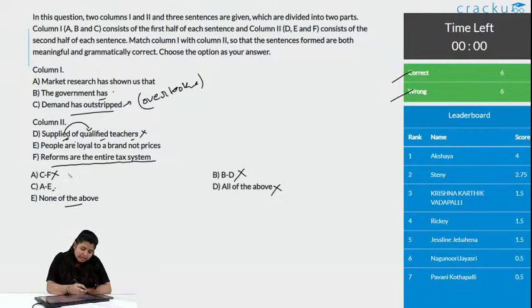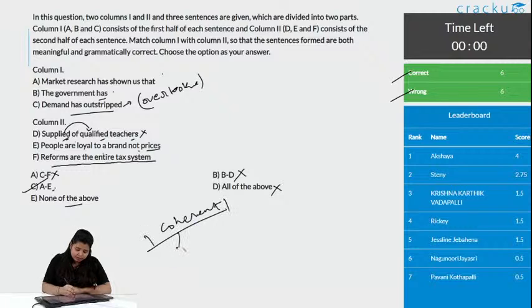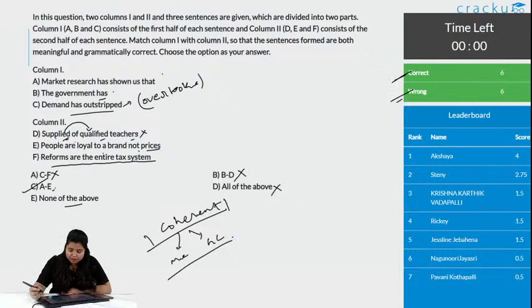So, let us check A and E. The market research has shown us that people are loyal to a brand, not prices. So, what has the market research shown? That people are loyal to brands, but not the prices. So, C is the correct answer. A and E forms a coherent sentence. Coherent, that is both meaningful and grammatically correct. 6 people got this correct and 6 wrong. Let's go to the next question now. Yes, Pramoda, AE is the correct combination.